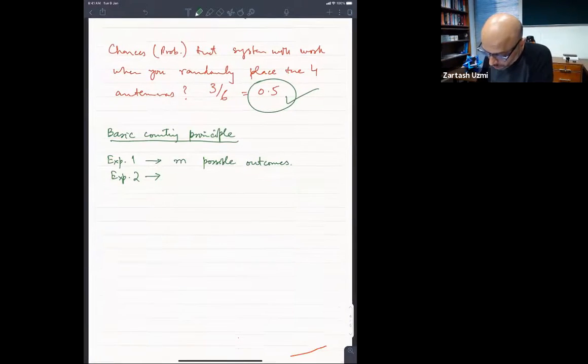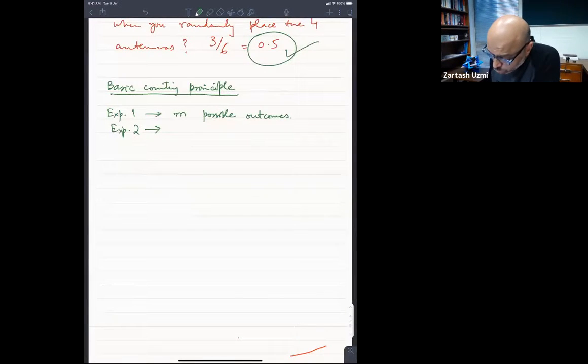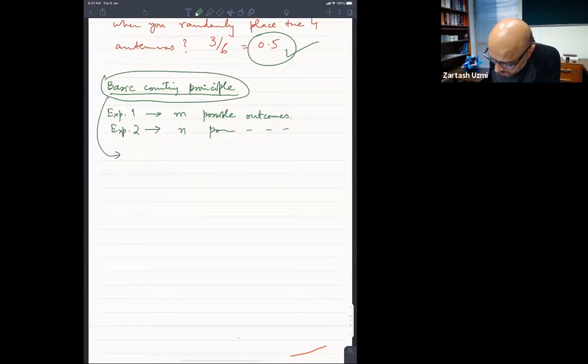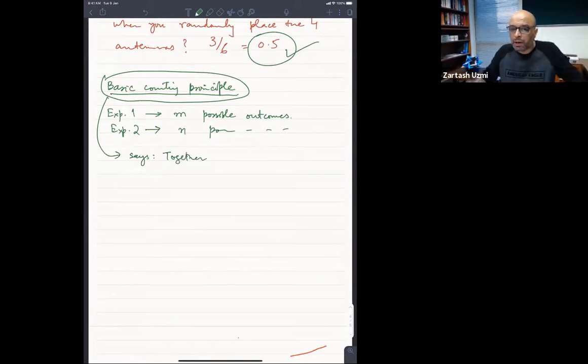Okay. So experiment 1 has m possible outcomes and experiment 2 has n possible outcomes. The basic counting principle says that if you perform experiment 1 and experiment 2 together, for example experiment 1 could be tossing a coin and experiment 2 could be rolling a dice, these are two different experiments.